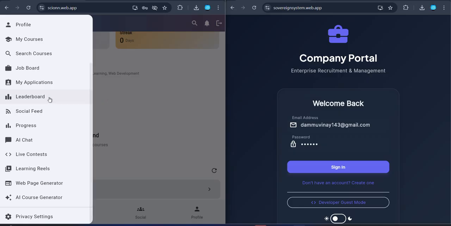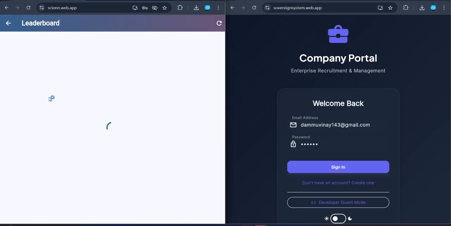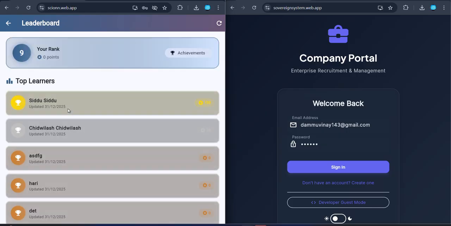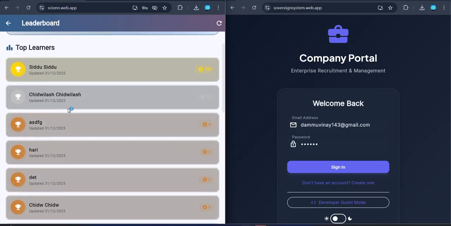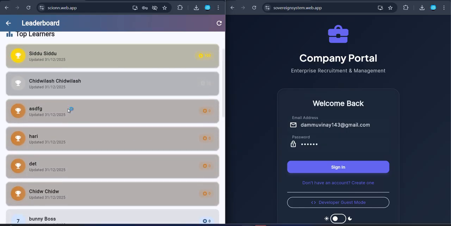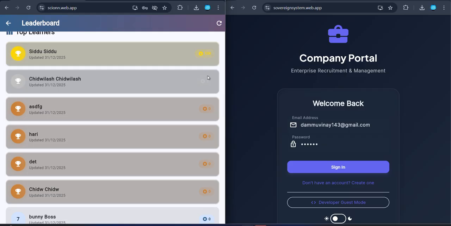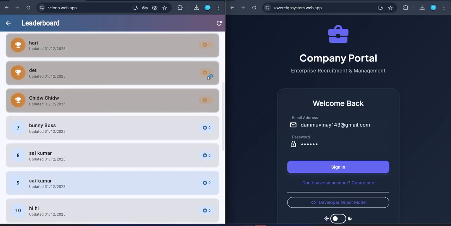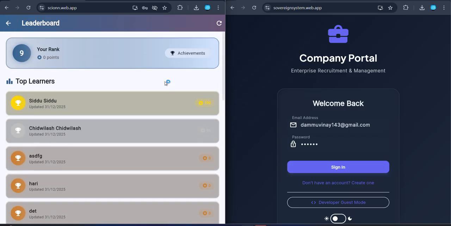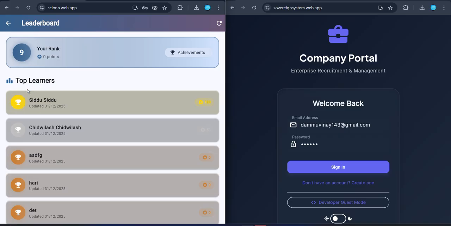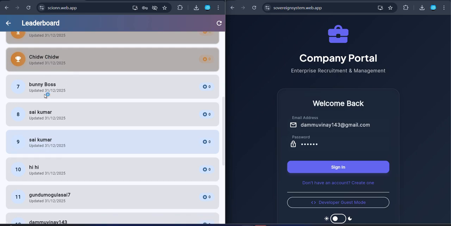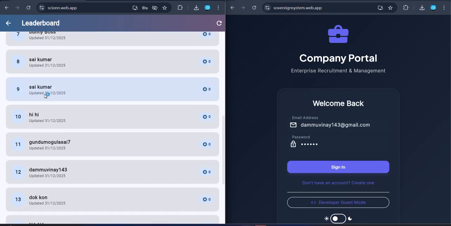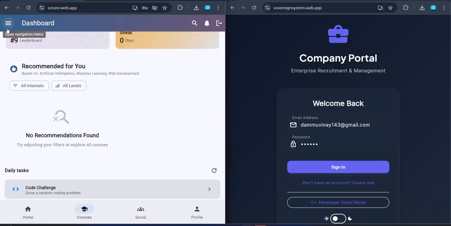Let's go to the leaderboard. In this leaderboard, the various users connected to our application will be listed here, and the students among them will have a competition. The students with a high streak and high performance in the application will be shown in the top leaderboard positions. By that, they will have some competitive spirit.